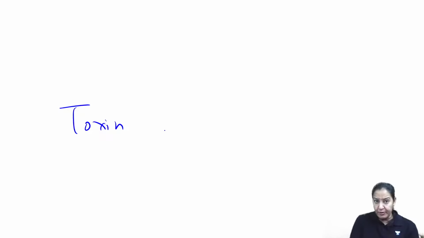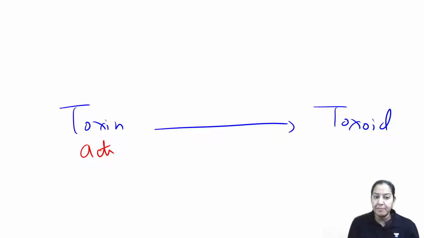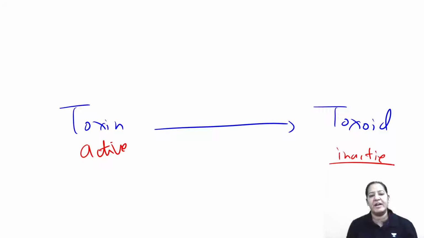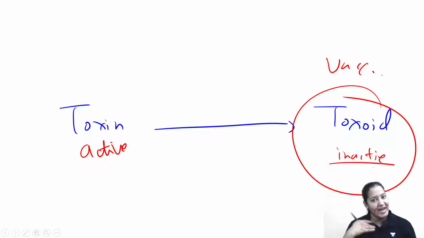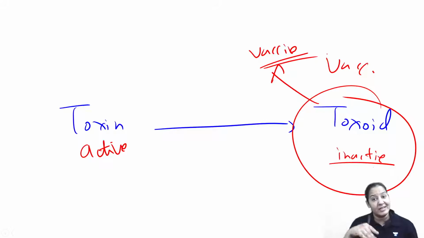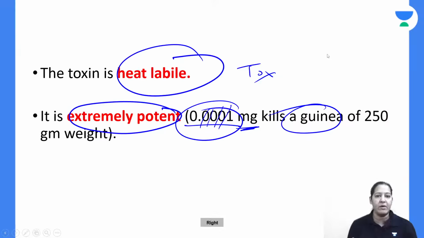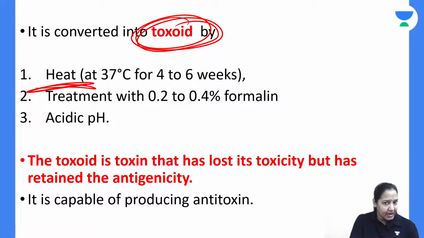Now this is toxin. It is active. It can produce the disease. Once the toxin becomes inactive, it is known as toxoid. Toxoid is required for vaccine production. We inactivate the toxin and fill it in a vaccine. So the vaccine for diphtheria contains toxoid, that is inactive toxin, right? So how do we convert toxin to toxoid? Either by heating or by treating it with formalin or with acidic pH.